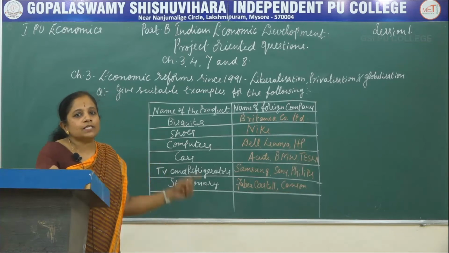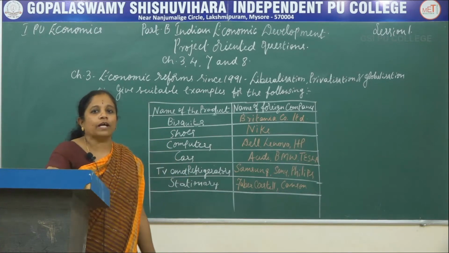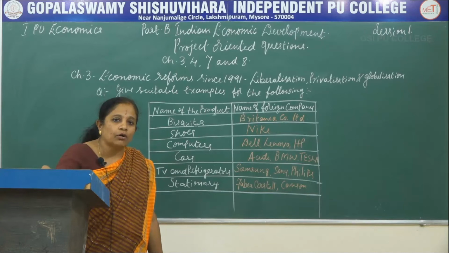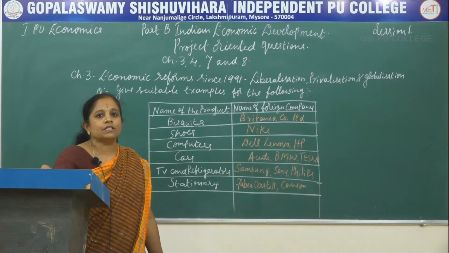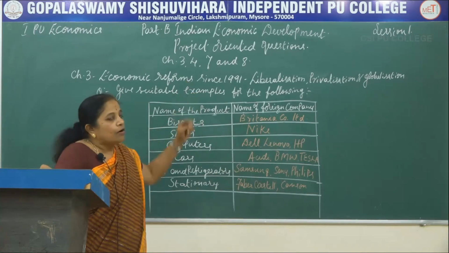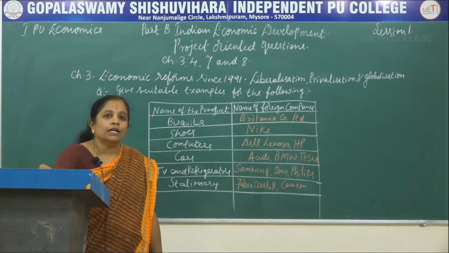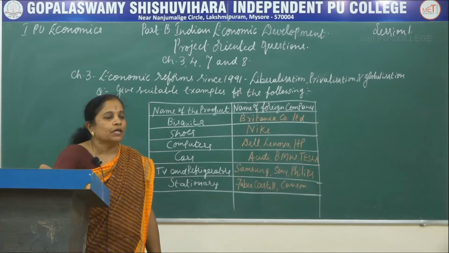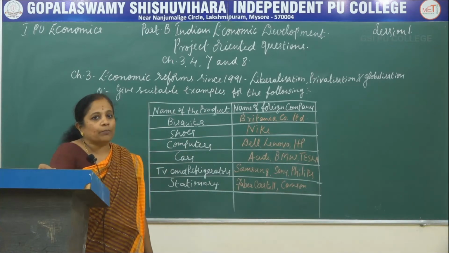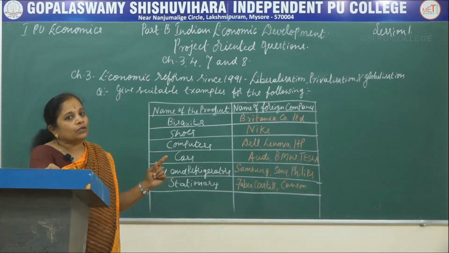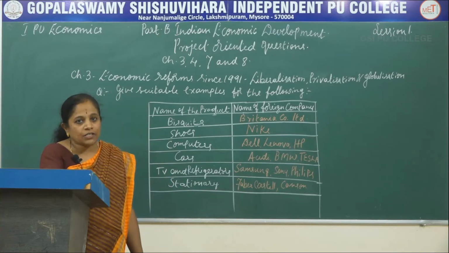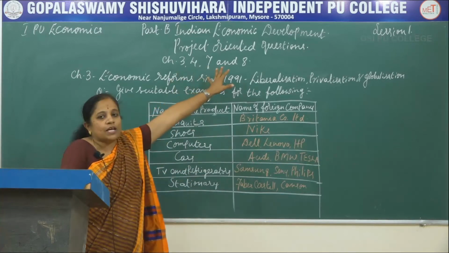In today's session of the first PUC online learning, let us discuss the project oriented questions of the Indian economic development chapters, that is part B of the first PUC economics. Under this, we have project oriented questions for 5 marks each in only 4 chapters.